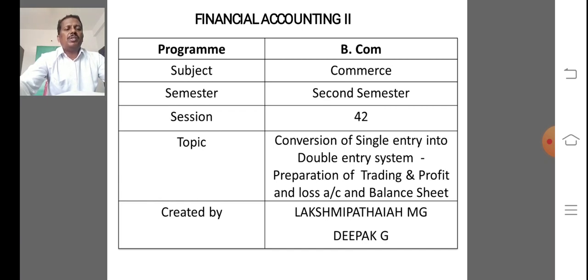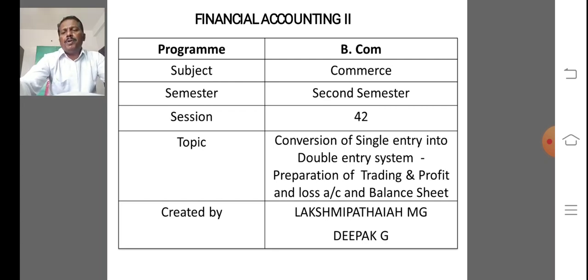So step A, ascertaining missing information. The following is the process to ascertain the missing information: preparation of opening statement of affairs, preparation of memorandum bills receivable account, preparation of bills payable account, preparation of memorandum total debtors account, preparation of memorandum total creditors account, preparation of memorandum cash book, preparation of memorandum trading account, and preparation of memorandum profit and loss account. These steps are involved in step A.